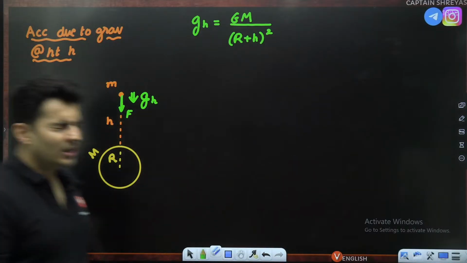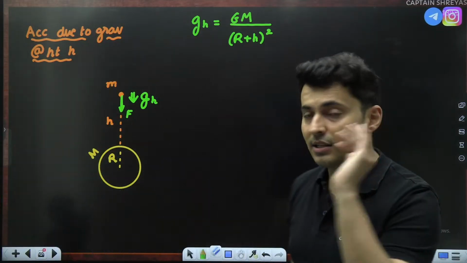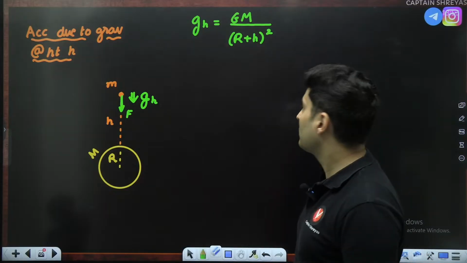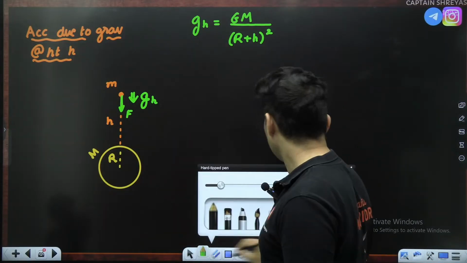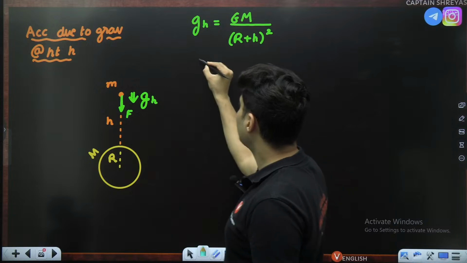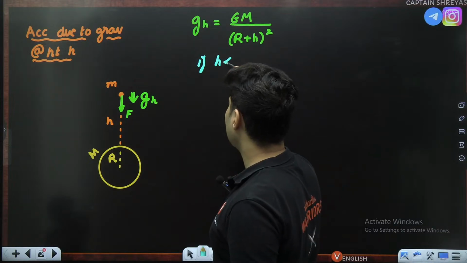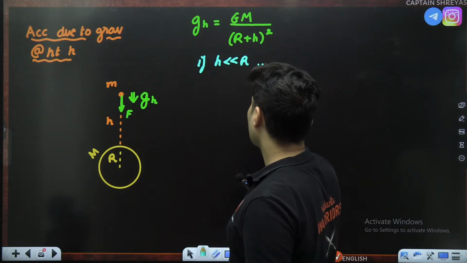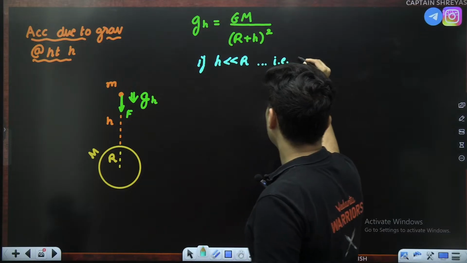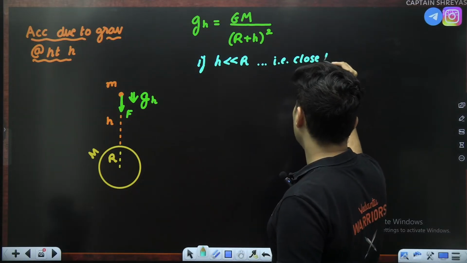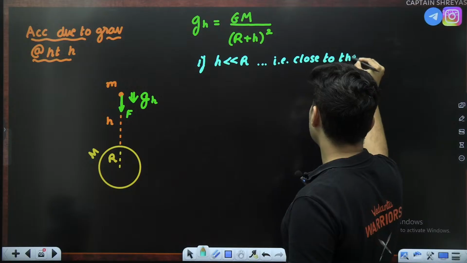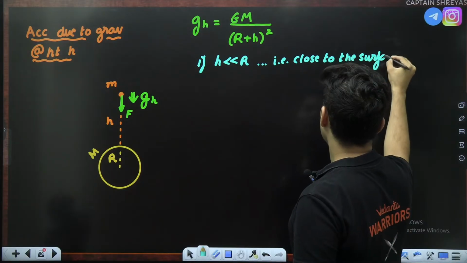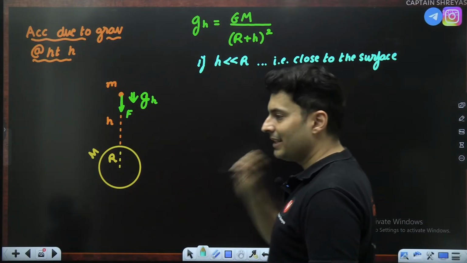Imagine, sorry, not when heights are large, my bad, when heights are small, then you don't use this formula. So let's take a special case. If the height is much lesser than r, that is basically you are close to the surface. When you are close to the surface, things are slightly different.